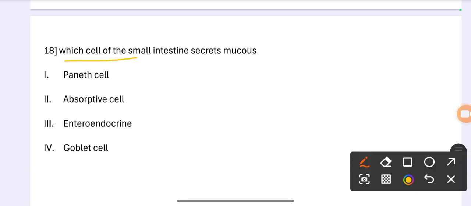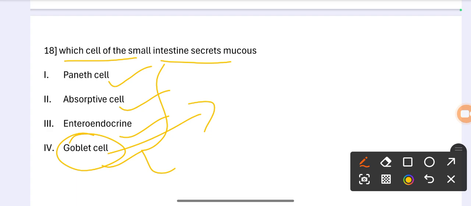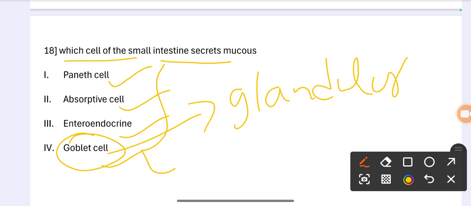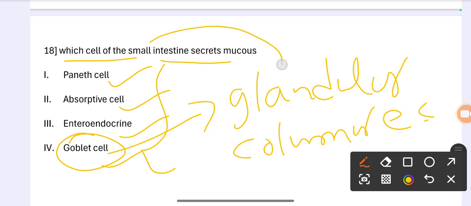Question number 18. Which cell of the small intestine secretes mucus? Option 1 Paneth cells, option 2 absorptive cells, option 3 enteroendocrine cells, option 4 goblet cells. The correct option is goblet cells. Okay, so goblet cells are glandular, simple columnar epithelium cells. The correct option is goblet cells, which secrete mucus in the small intestine.